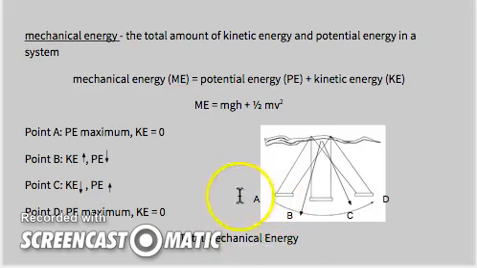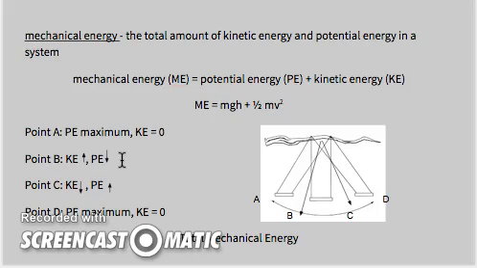If we look at point A right here, point A is where we have a potential energy that is maximum. And up here at point A, the kinetic energy is 0. That means the person on the swing is not moving here at point A. Okay, point B, as the swing begins to move down and across, the kinetic energy is increasing and the potential energy is decreasing.